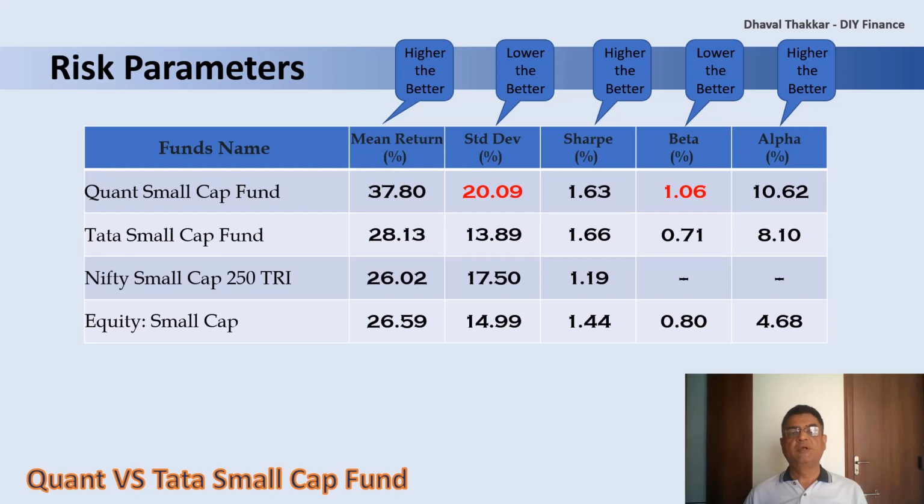Here, all the risk parameters are better than the category and index. Hence, we can say that it is a good performing fund. But when we compare the returns and alpha with Quant, it lags behind.